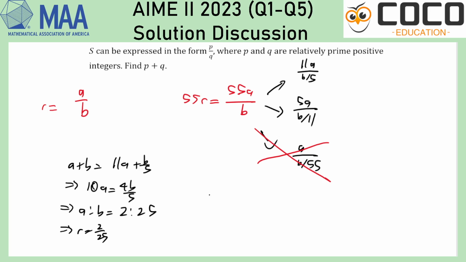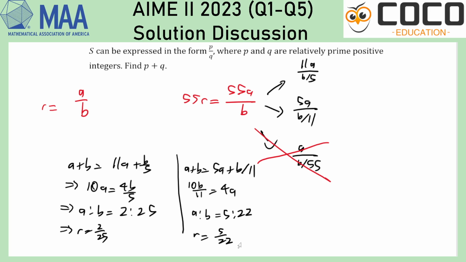So I can do this again for the other one, and I expect something similar to show up. So 10B over 11 equals 4A. A to B this time is going to be 5 is to 22. So that's another one. Okay, so those are two values.